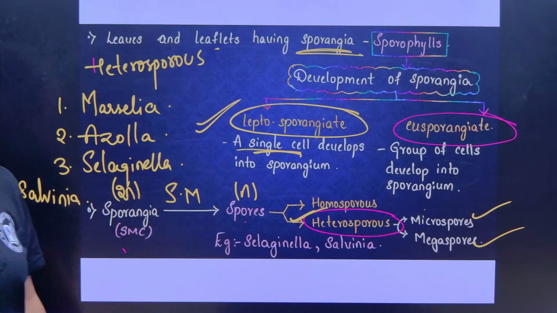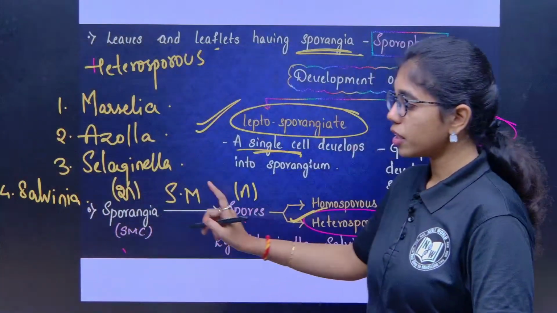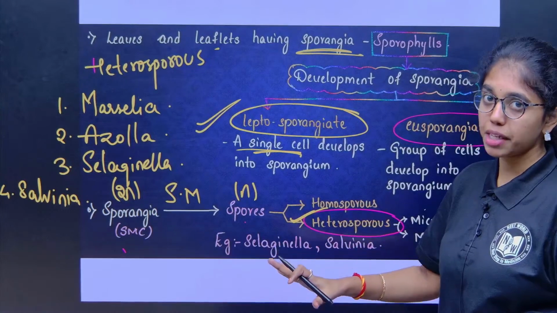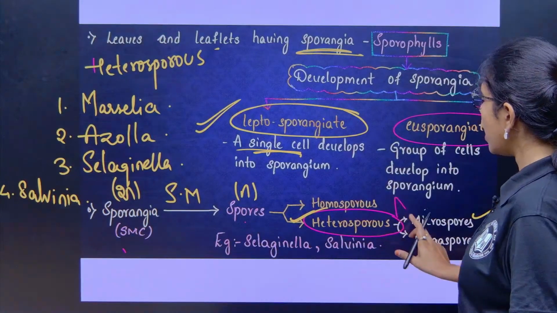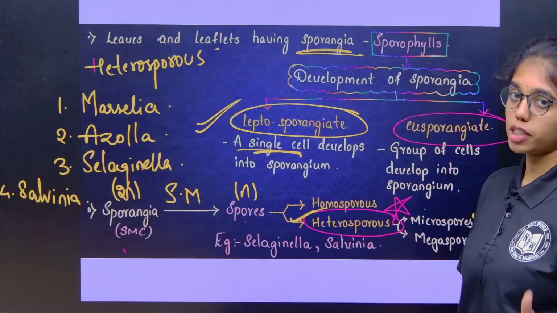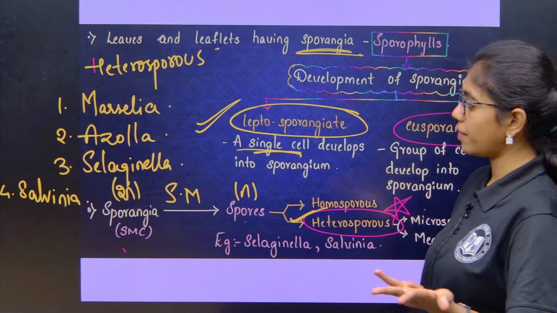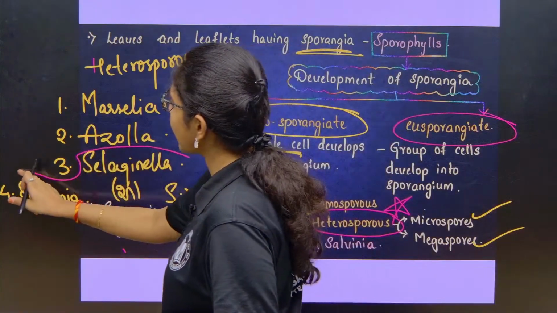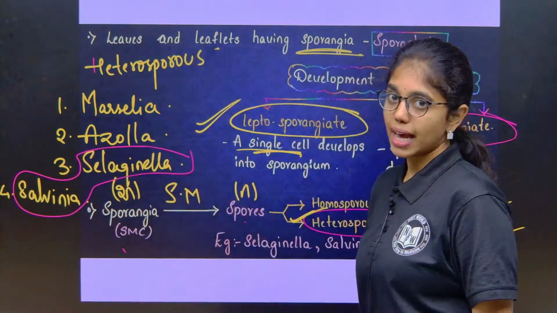This shows heterosporous condition. Remember that, it is very important. Examples are many times asked with respect to heterosporous condition in pteridophytes: Marsilea, Azolla, Selaginella and Salvinia. Of course, Selaginella and Salvinia are anyhow highlighted in your NCERT.